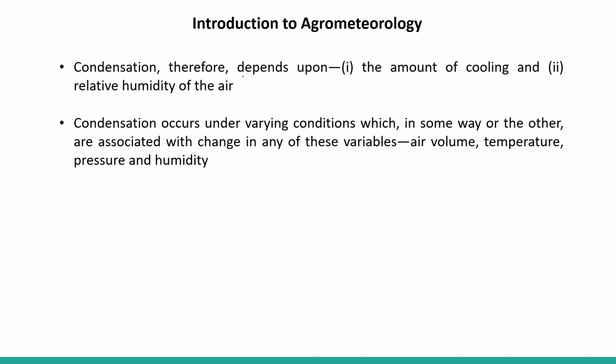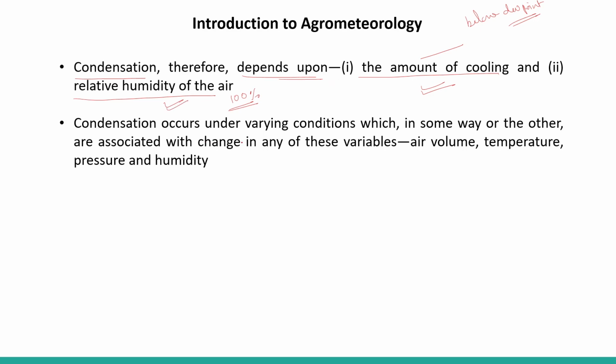Condensation therefore depends upon two things: the amount of cooling and the relative humidity of the air. When the relative humidity is 100% and the cooling is below the dew point, then the condensation phenomenon takes place. So you have to remember the amount of cooling and the relative humidity of the air.